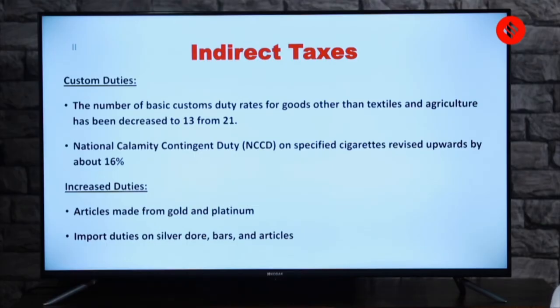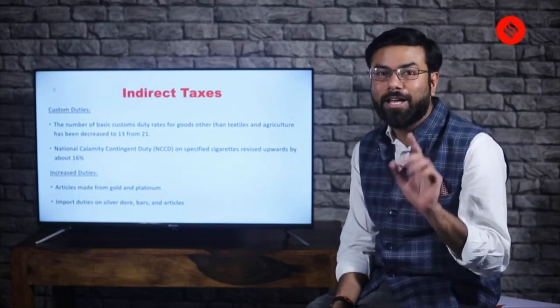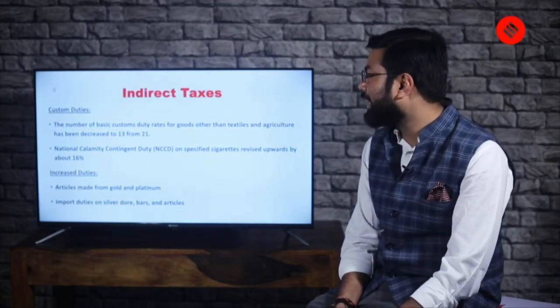And then this point, the National Calamity Contingent Duty, that is NCCD, on specified cigarettes has been revised upward by about 16%. To the best of my knowledge, महंगी हो रही है. So you have to comment in the box whether it's getting costlier or not.